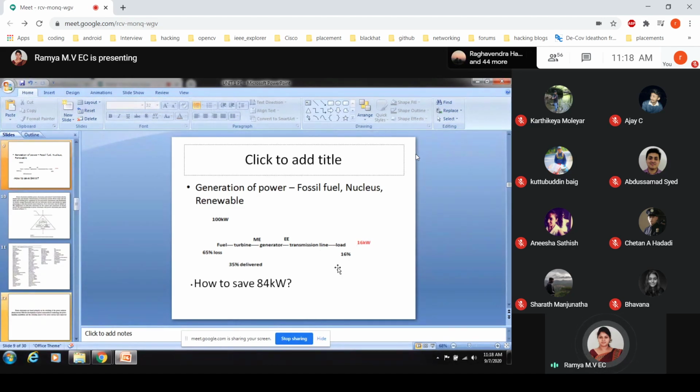What is the need of power electronics? I have written it here also. The required is 100 kilowatt, obtaining is 16 kilowatt. So how to save that 84 kilowatt? That is the question over here actually. We know so far.